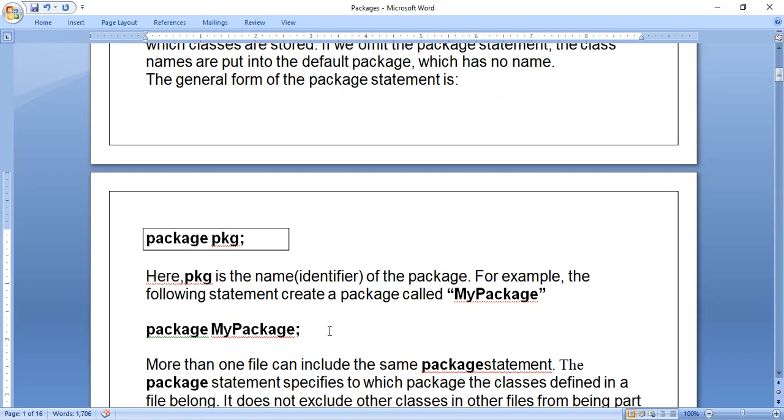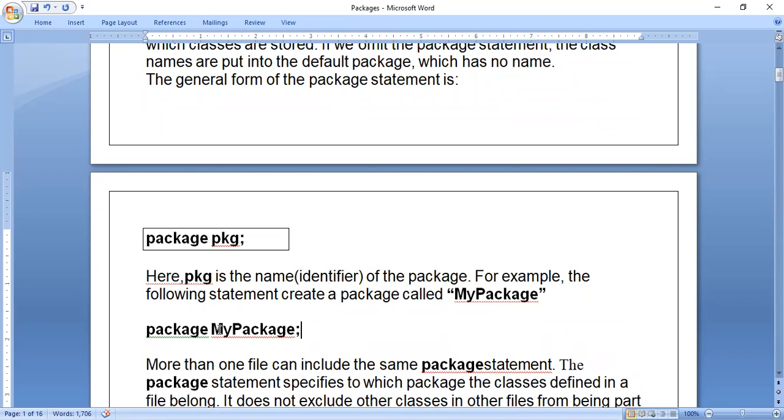Remember here, it will not create a folder or directory. We have to create the folder or directory manually. So we have to create it. Then after creating the folder or directory, you remember that name, or you can copy that name and put it in the first statement of the Java file. That is package mypackage.